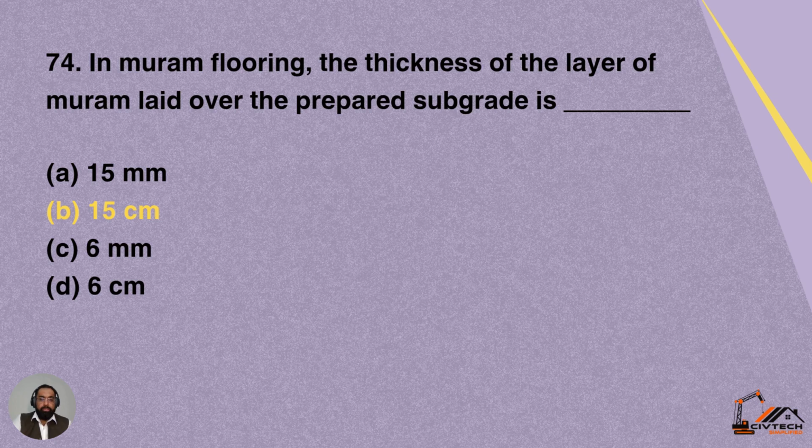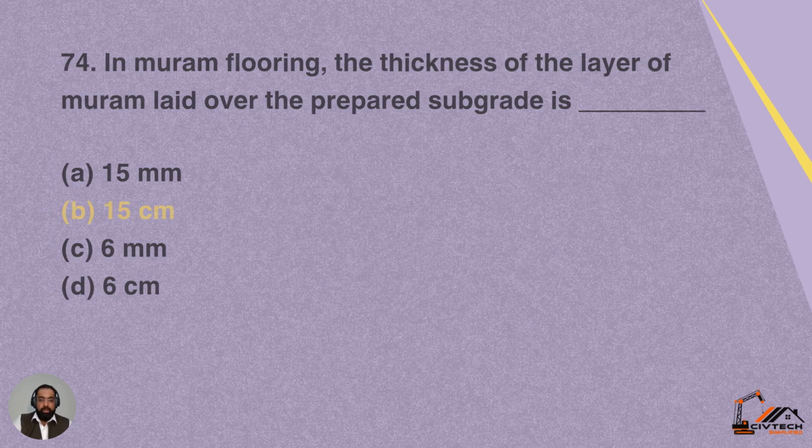Option A 15 mm, option B is 15 centimeter, option C is 6 mm, option D is 6 centimeter. So in muram flooring, the thickness of layer of muram laid over the prepared subgrade is 15 centimeter. Option B is correct for this question. It should be at least 15 centimeter.